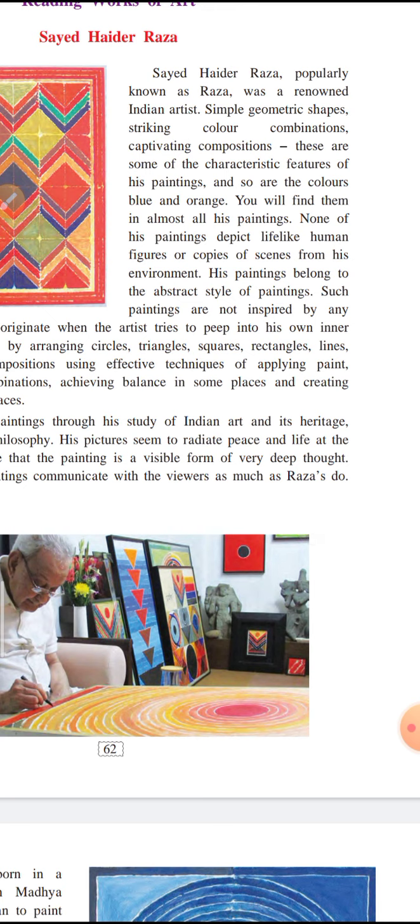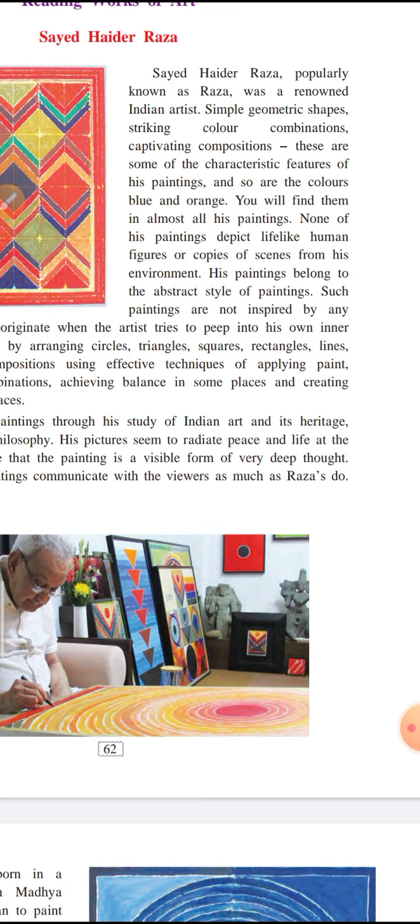Syed Haider Raza, popularly known as Raza, was a renowned Indian artist. Simple geometric shapes, striking color combinations, captivating compositions, these are some of the characteristic features of his paintings, and so are the colors blue and orange.